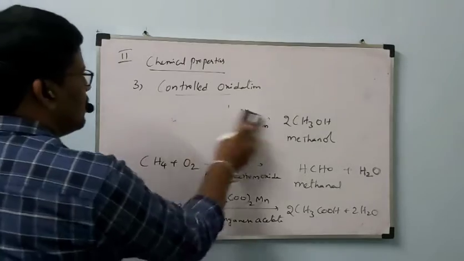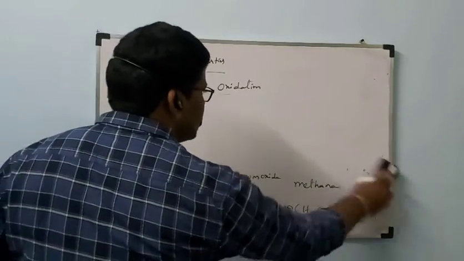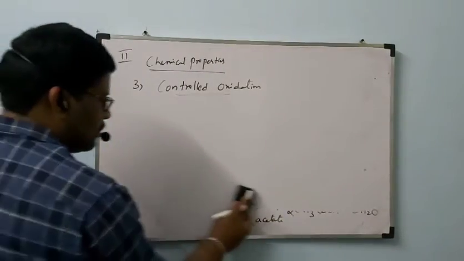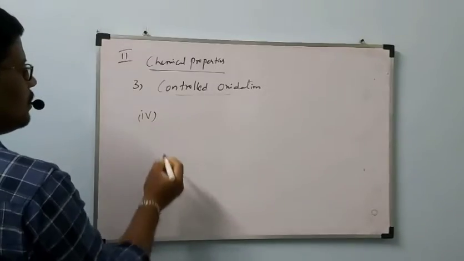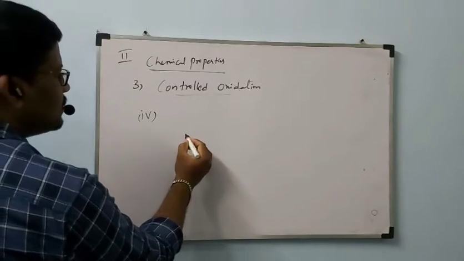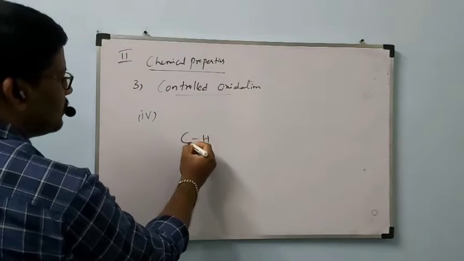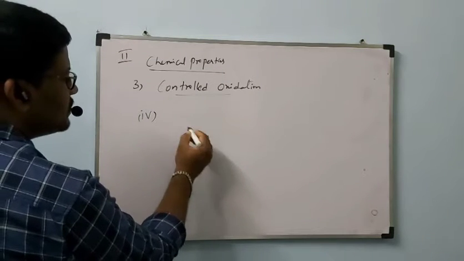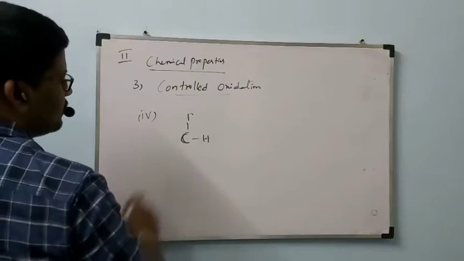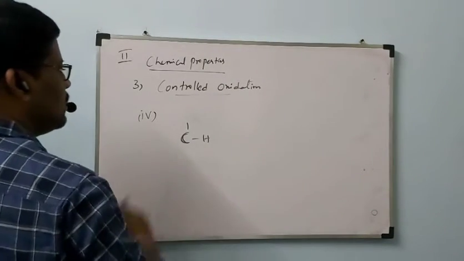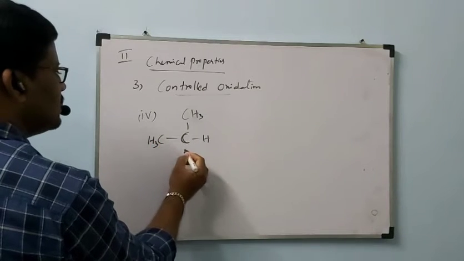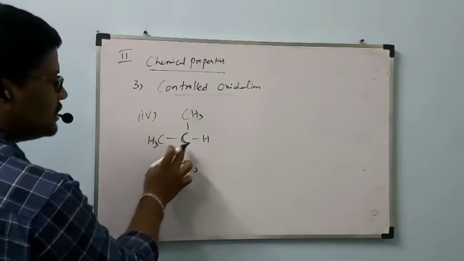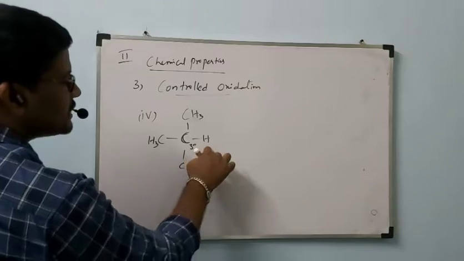Next, under controlled oxidation, the fourth one: if you have any tertiary hydrogen, that means a hydrogen on a tertiary carbon is called tertiary hydrogen, no? CH3, CH3, CH3. This is a tertiary carbon only, so this is tertiary hydrogen.